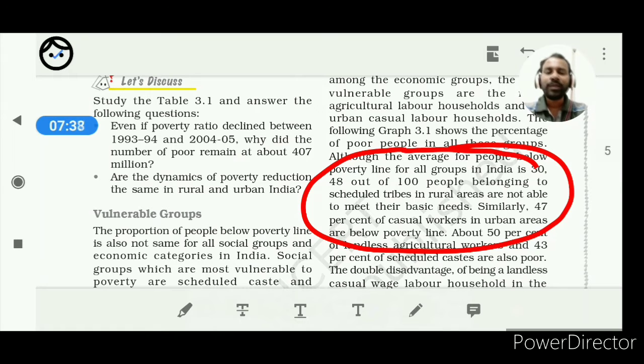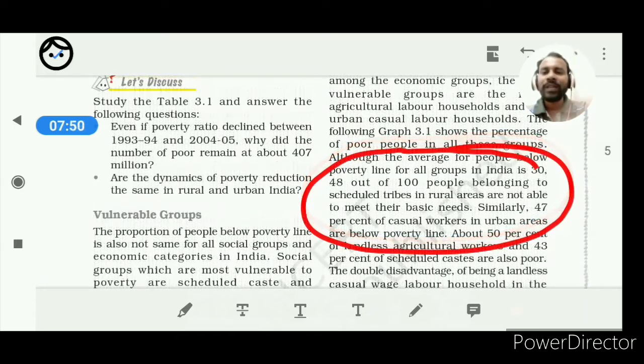You have read about such a case study in class 6, the story of Tulasi. You have seen that Tulasi was compelled to migrate to another city for earning in different seasons, and even there is no certainty of a job. Such conditions may create vulnerability. A casual worker means one who is not a permanent worker, with no security that every day you will get a job. So all such groups of people are referred to as the vulnerable groups. I think it is clear to you.